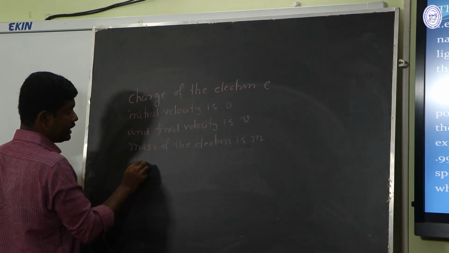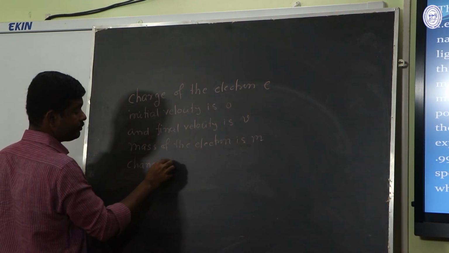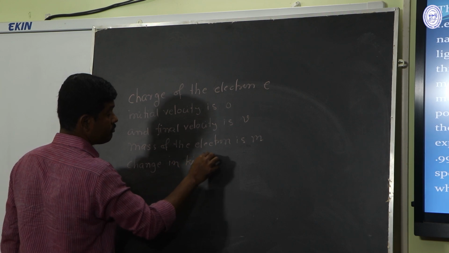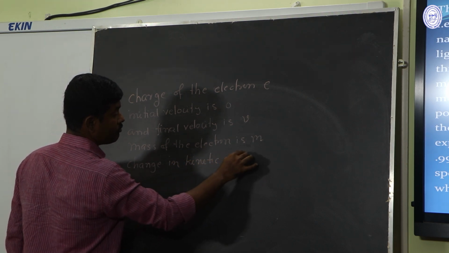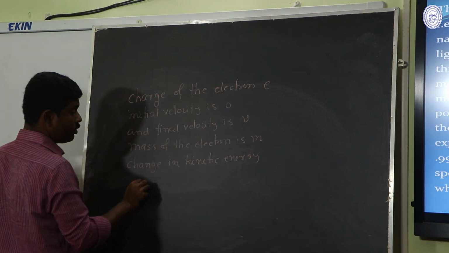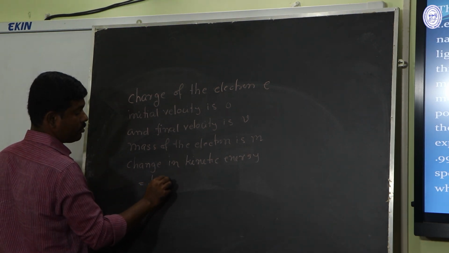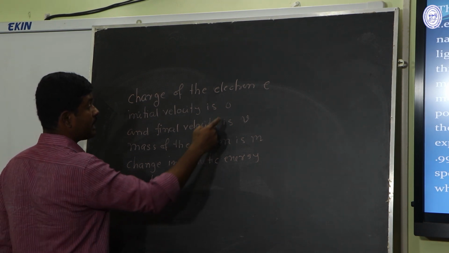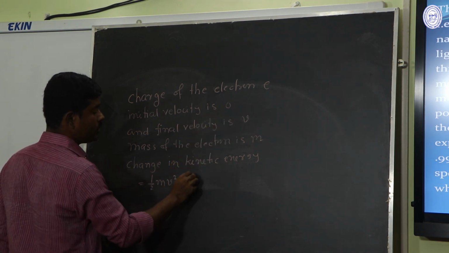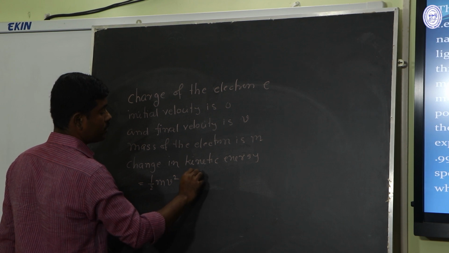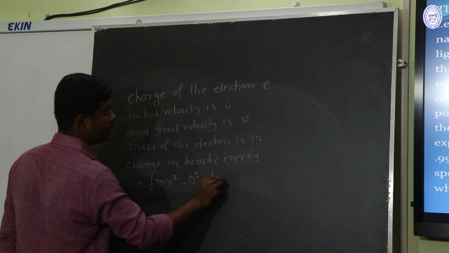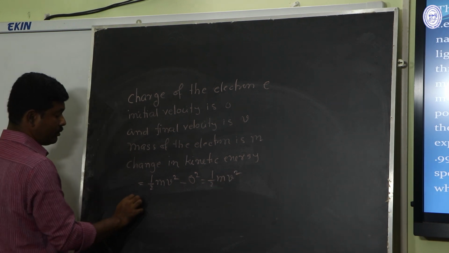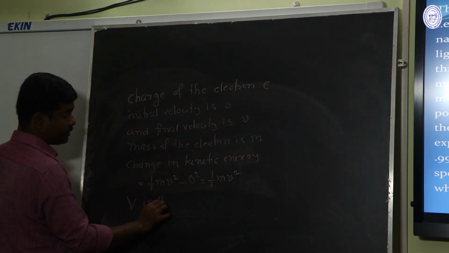The change in kinetic energy is equal to half mv square, this is the final kinetic energy minus initial kinetic energy. Initial velocity is 0, so this is equal to half mv square, and capital V is the potential difference.